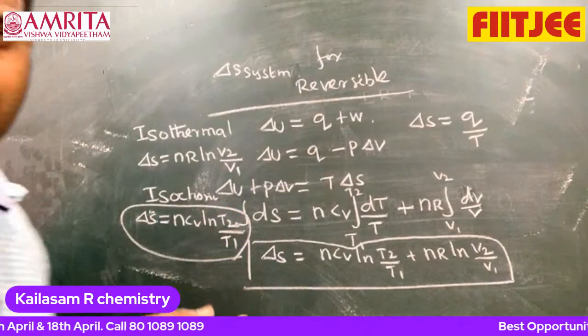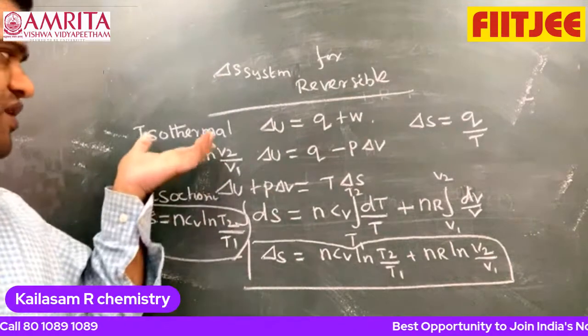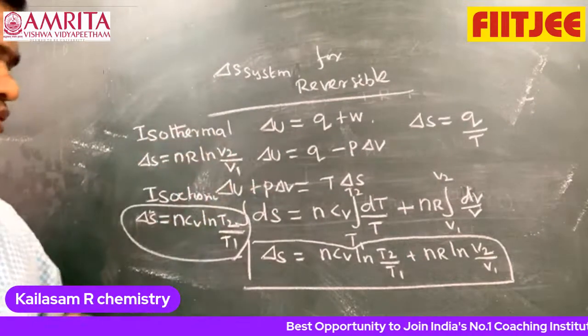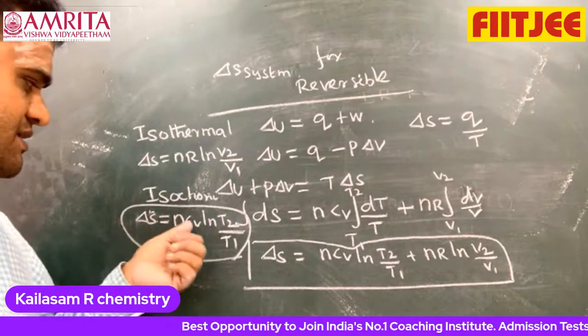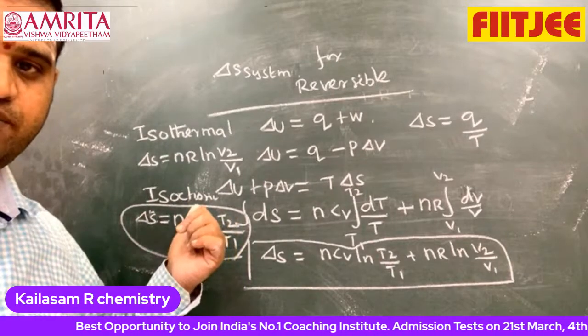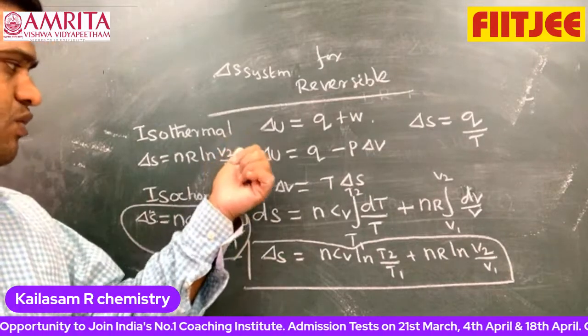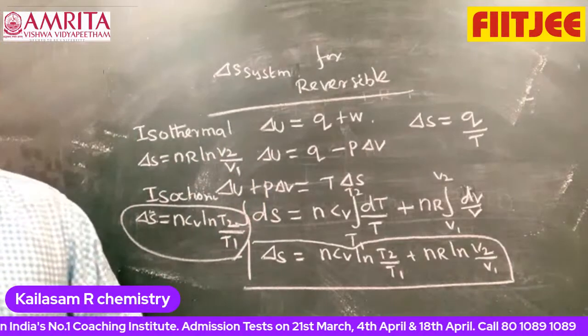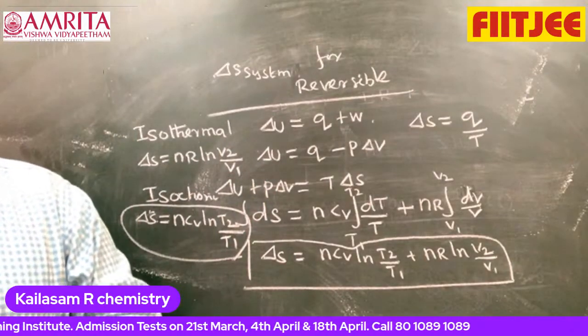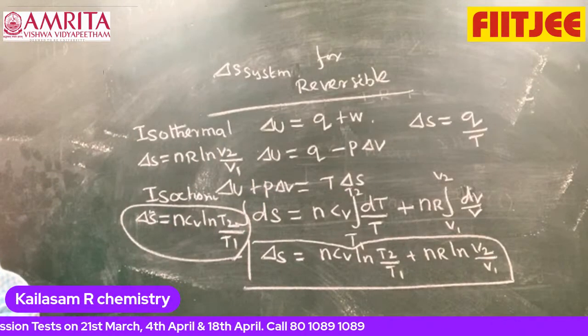So for the isothermal process, nR ln V2 by V1, and for the isochoric process, nCv ln T2 by T1. T2 is final temperature, T1 is initial temperature, and likewise final volume, initial volume. This is what you may expect from the examination point of view.